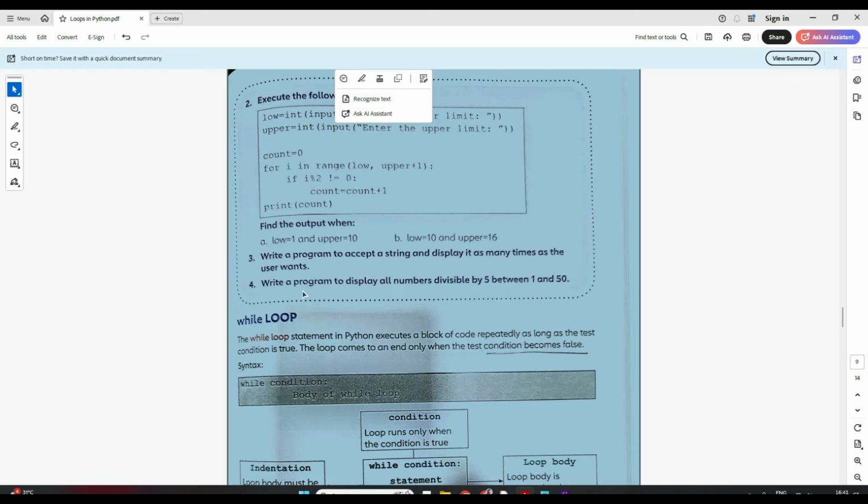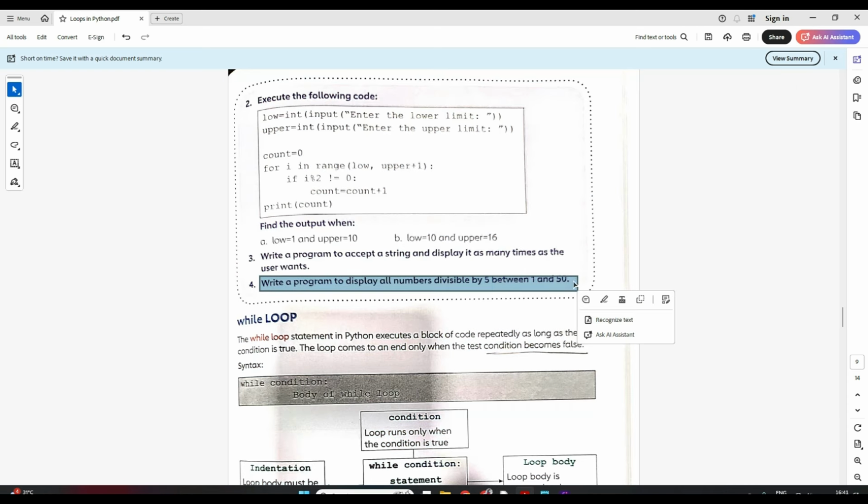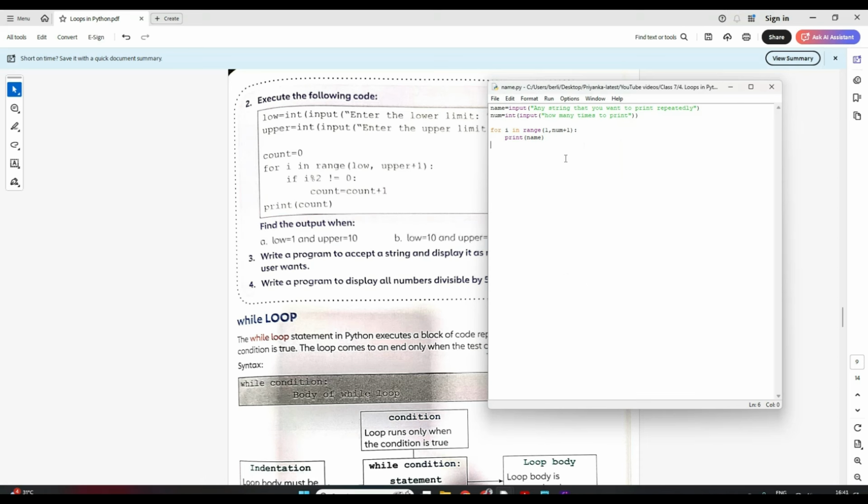Okay. Now let's try to understand this last program, which is: write a program to display all numbers divisible by 5 between 1 to 50. So I have to print all numbers which are divisible by 5 in 1 to 50. So how do we do that? Let's try to comment this out. Okay.